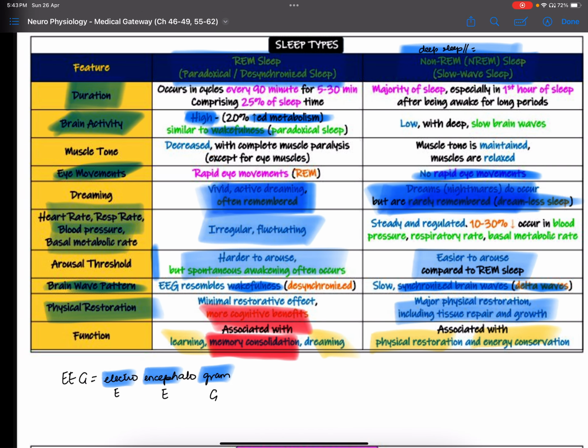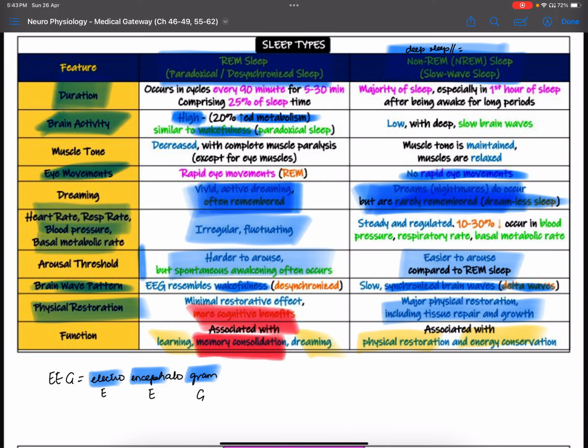Then I told you that there are two types of sleep, REM and non-REM. REM is the paradoxical, desynchronized, sorry, sleep. Paradoxical means the brain activity is similar to wakefulness, there's high brain activity, increased metabolism, increased heart rate, respiratory rate, blood pressure, and basal metabolic rate, irregular and fluctuating. How about deep sleep? The brain activity is slow. There are slow brain waves, or delta waves, and a person's heart rate and everything is steady and regulated.